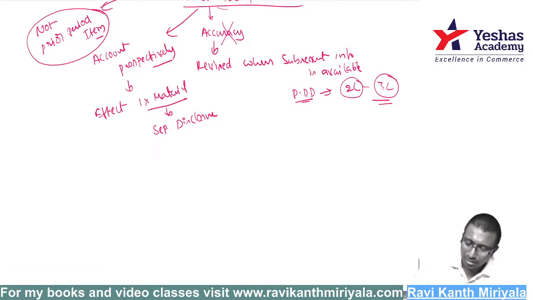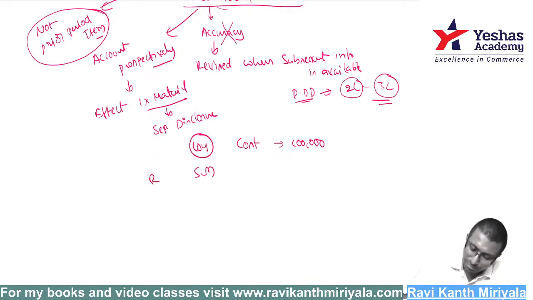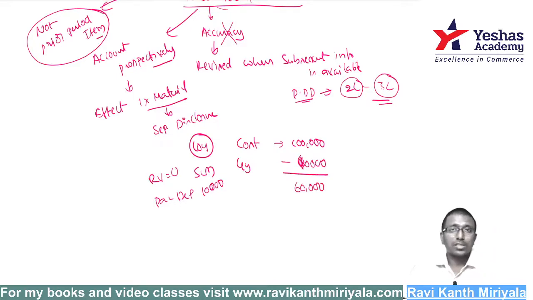At the same time, I will tell you a small example. Say I bought a fixed asset. Cost of the fixed asset is 1 lakh rupees. I thought 10 years is the life of the machine. Assume I am following the SLM method and residual value is 0. Then obviously per annum depreciation is 10,000 rupees. Say 4 years are over, so 40,000 rupees depreciation has been charged. Now 60,000 is the balance.